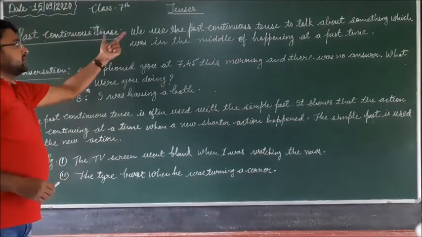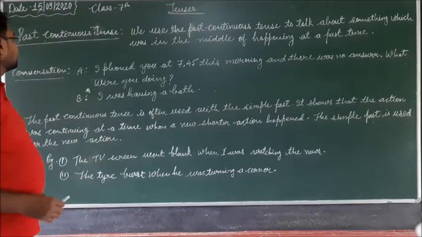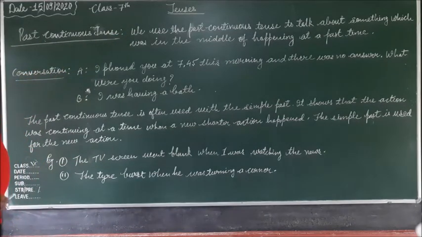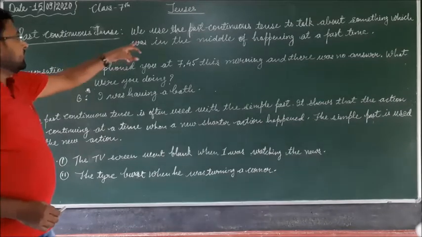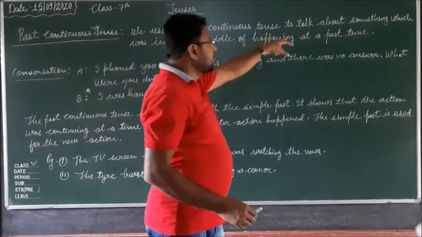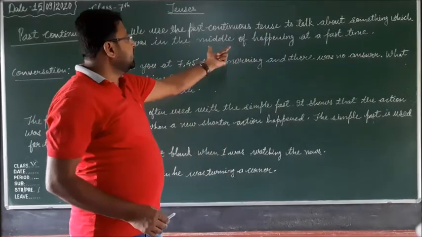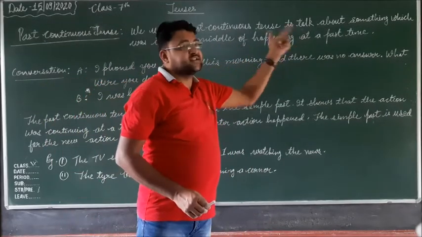Here we will continue our chapter on tenses. Today we will discuss the past continuous tense. We use the past continuous tense to talk about something which was in the middle of happening at a past time.